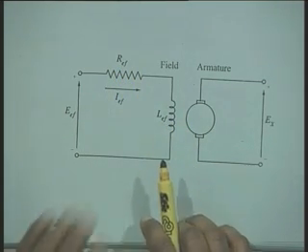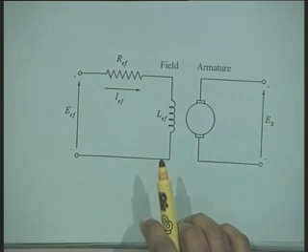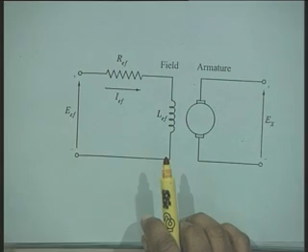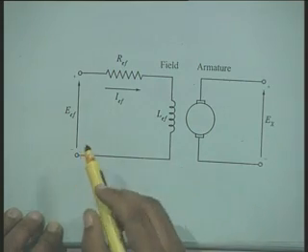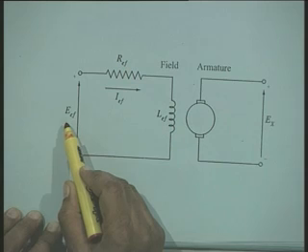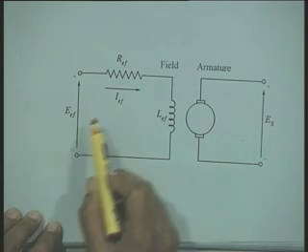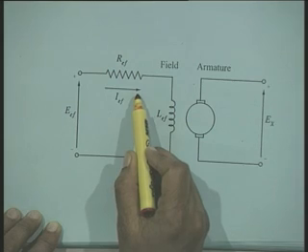That is, this field winding of the DC exciter has resistance and inductance. Now, the field winding is generally very highly inductive, and therefore the inductance plays a very significant role in the modeling of excitation system. Let us say that the voltage applied to the terminal of the field winding is EEF and the current flowing is IEF.